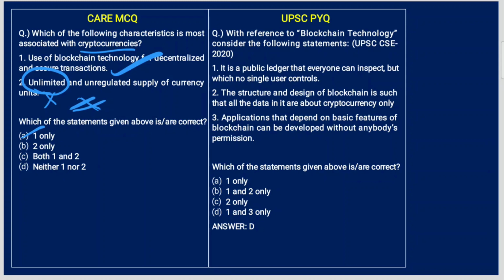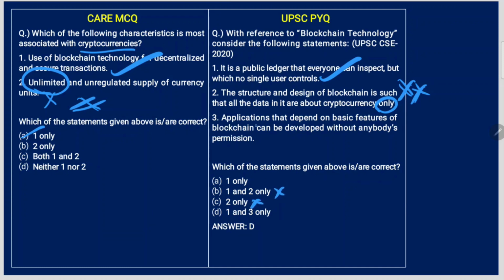So only one is correct. Let's look into the previous year question related to this theme. With reference to blockchain technology, consider the following statements. It is a public ledger that everyone can inspect, but which no single user controls. Yes, this is true. The structure and design of blockchain is such that all the data in it are about cryptocurrency only. No. Other applications of blockchain technology are voting, banking, messaging apps, and in advertising. So this is wrong. So 1 is correct, 2 is wrong.